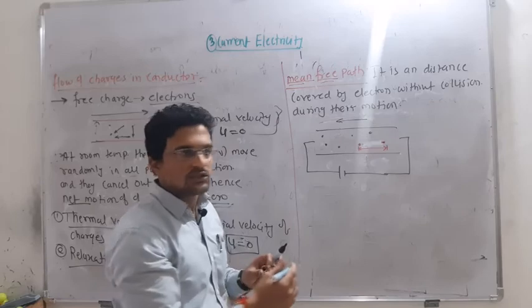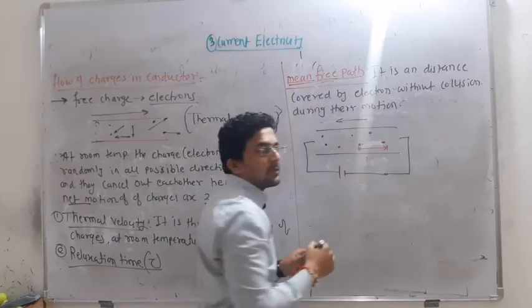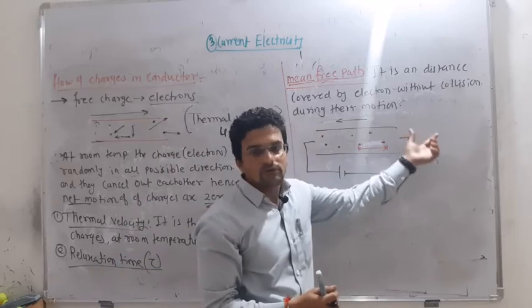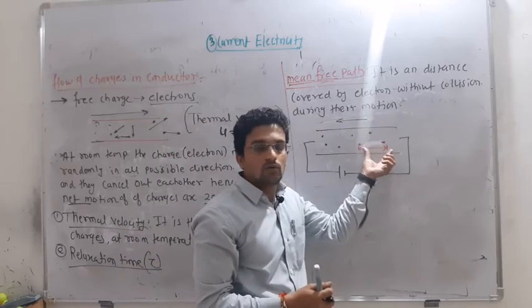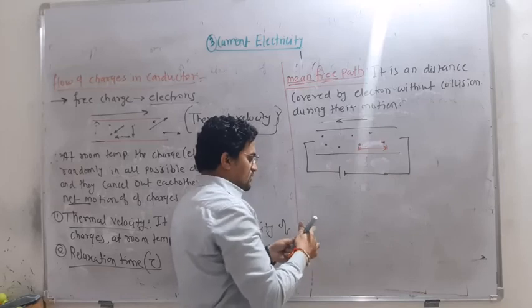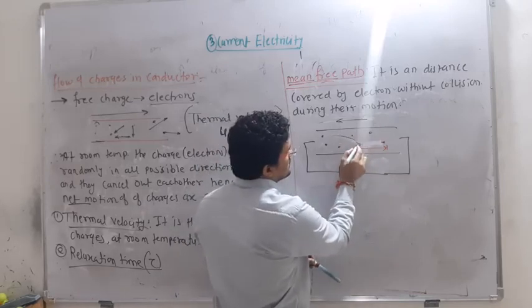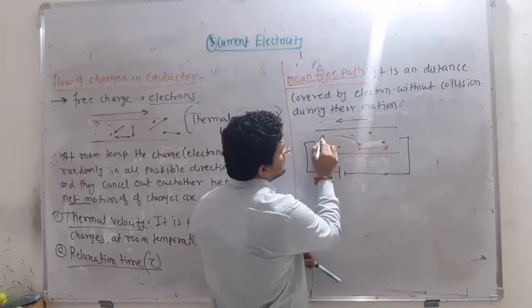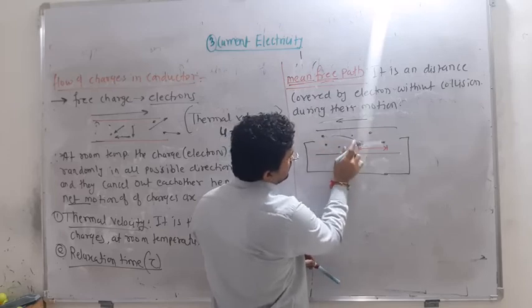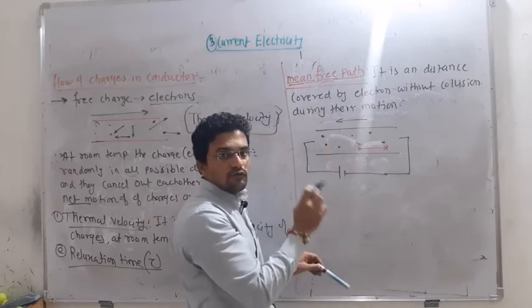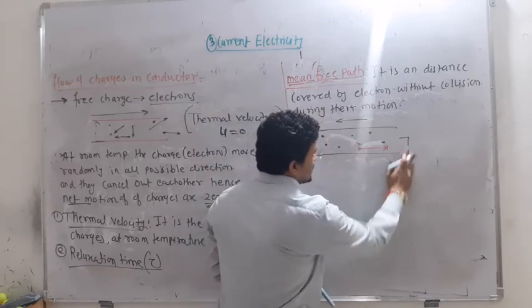Okay, free from the what? Collision. So that's why it is known as the mean free path. It is nothing but the distance covered by the object, or electron, without collision. After collision, this electron will move this side, and it is going to collide with this. From here to here there is no collision. So this path is known as the mean free path.